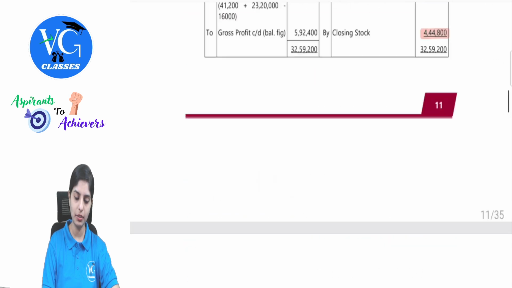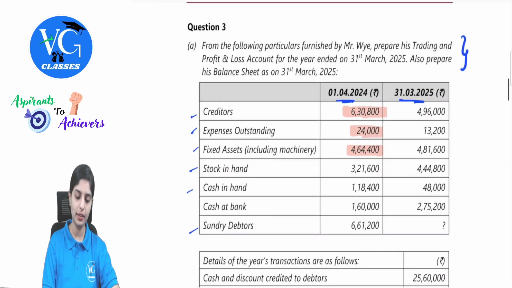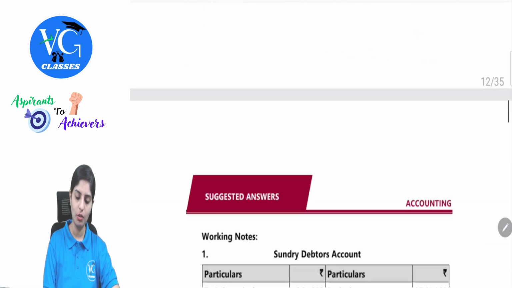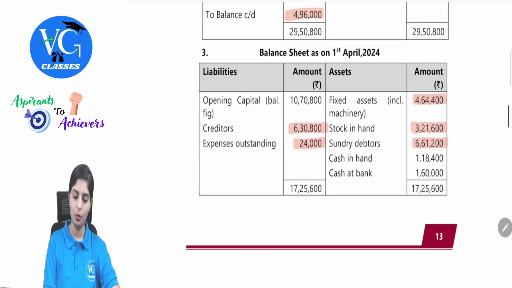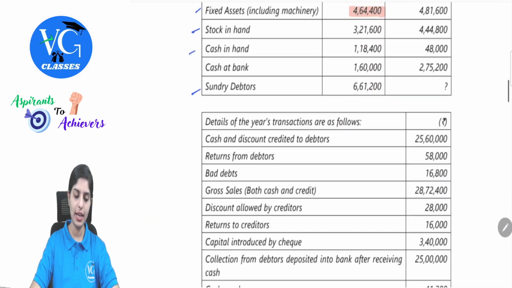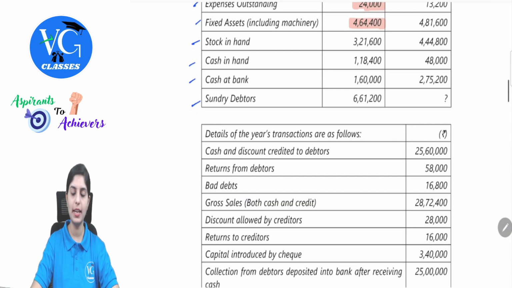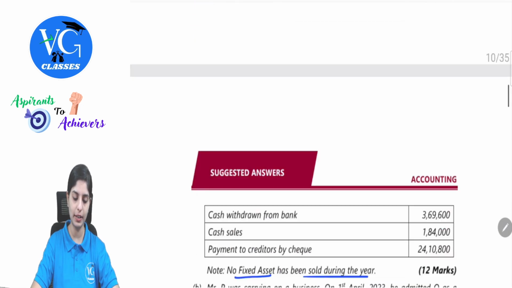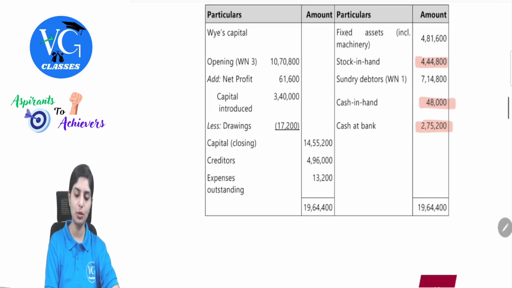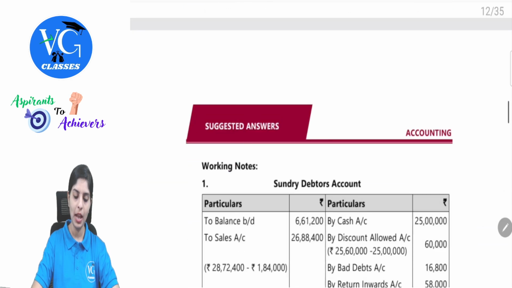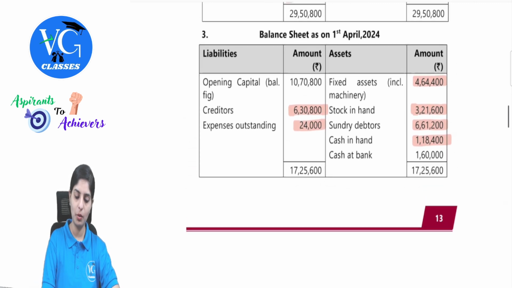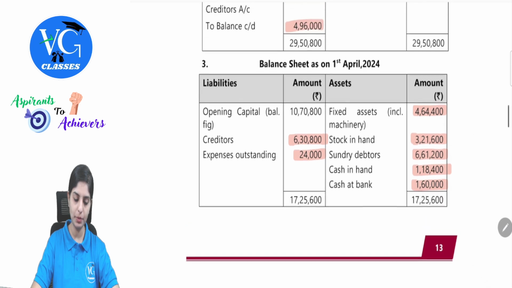Closing balance sheet was 48,000. Opening 1,18,400. See, closing 48. Opening 1,18,400. Then we have cash at bank, opening 1,60,000 and closing 2,75,200. This is the closing balance sheet 31st March 25, and opening balance sheet 1,60,000. I hope this is clear.